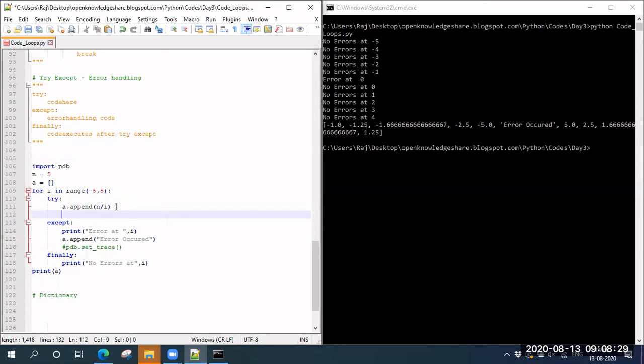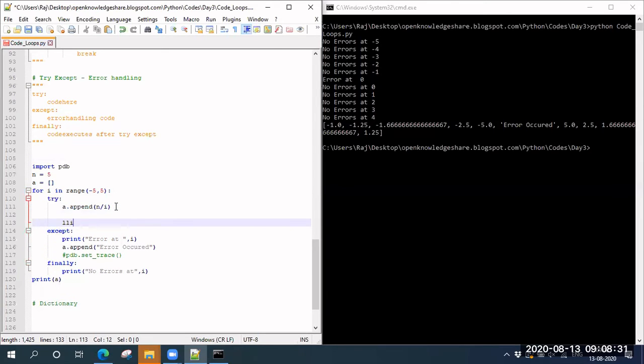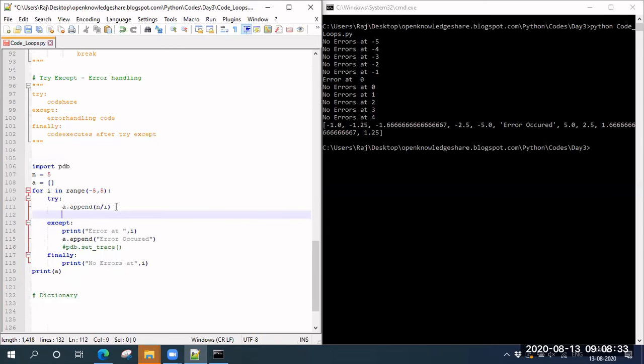Let us say here you have multiple sentences, so 3-4 sentences are there. Let's do one more thing. Let's print this i as well, or 'no errors' at this level.